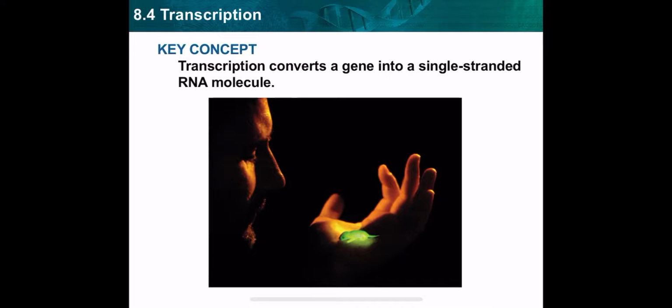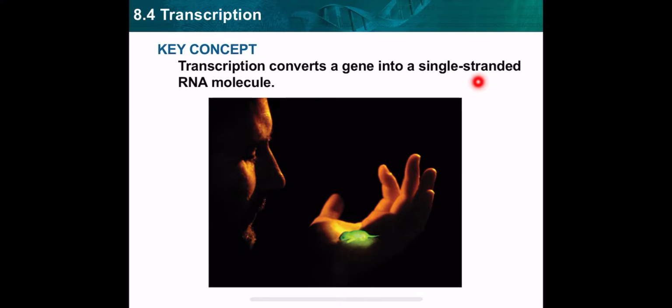Let's know what the meaning of transcription is. Transcription is the process of conversion of a gene into a single strand of RNA. It's our first time to talk about RNA, and we said single strand. When we were talking about replication, we said double strand.